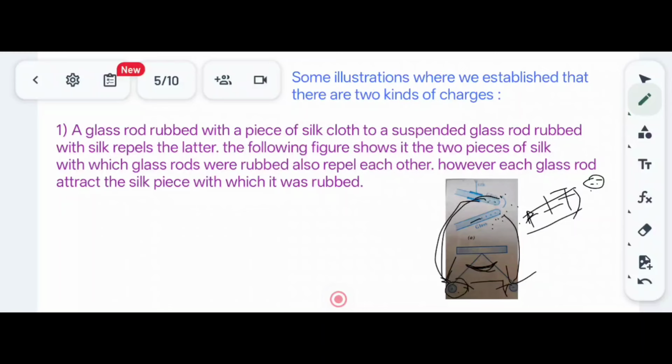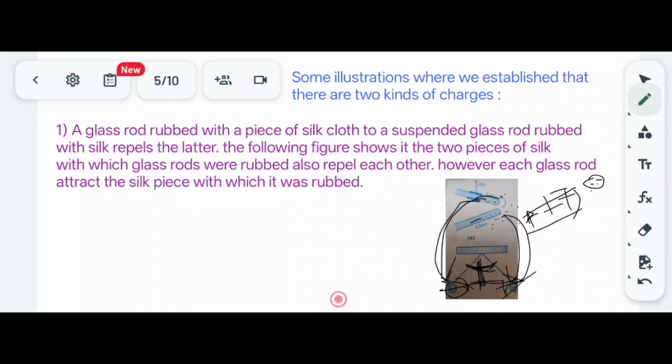I take another glass rod and touch it to the other pith ball, and it acquires positive charge too. Previously the pith balls were close, attracted towards each other because they were neutral, and when they possess the charge, they move away from each other due to the like charges.